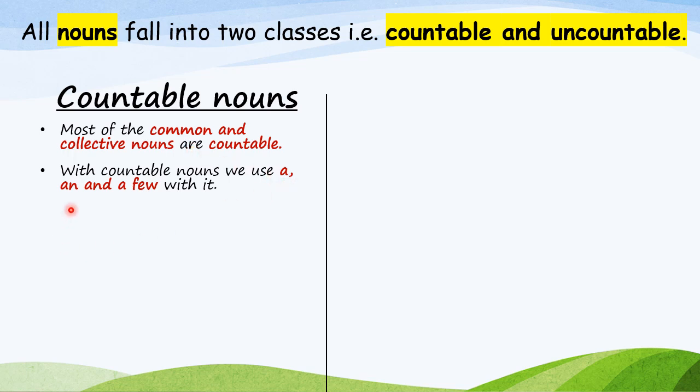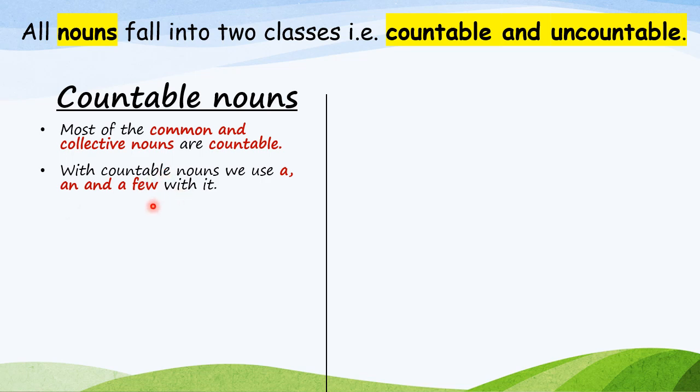A and an mean 1 in number. A pen means 1 pen. A group of singers, that is a choir. A group of choir means I'm talking about 1 group. Is it clear? So, with countable nouns, we can use a or an.